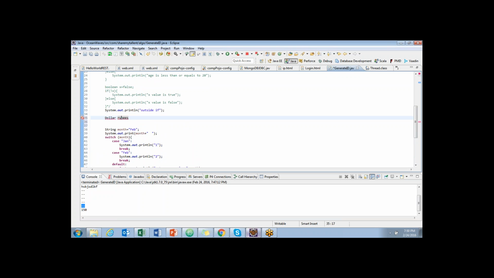Let's say rupee. I don't have symbols here, so I'm just trying to print directly with the keyword. Instead of month, I would say here currency. If it is a dollar, you should go to the case called dollar and print this is US dollar.